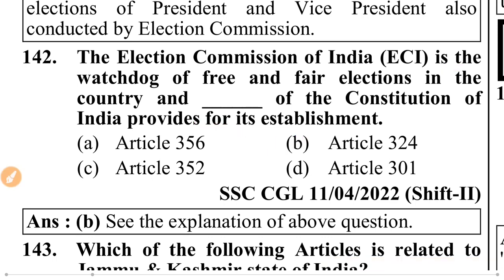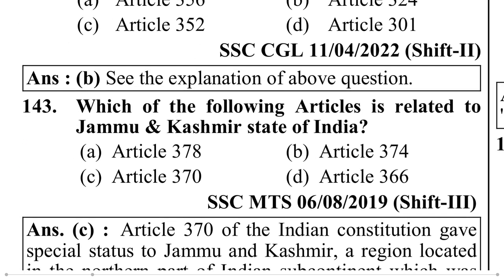Article 324. Which of the following articles is related to the Jammu and Kashmir state of India? Article 370.